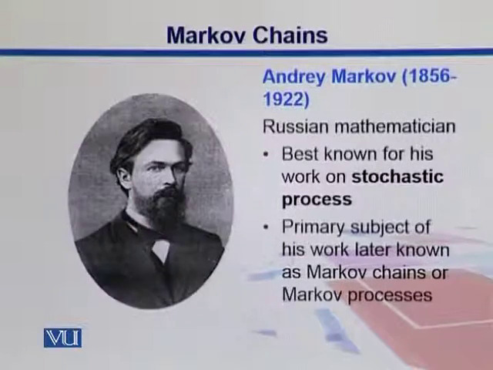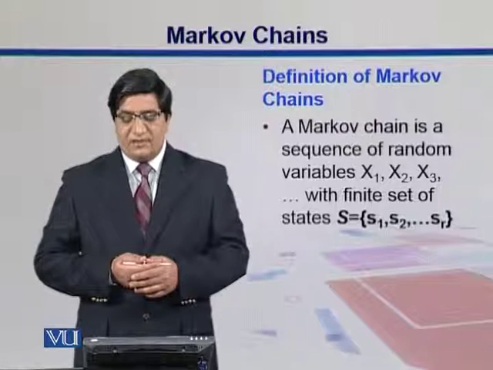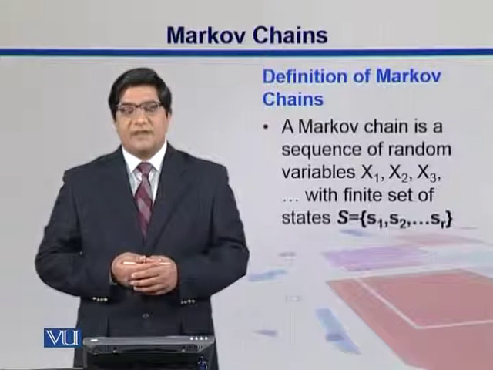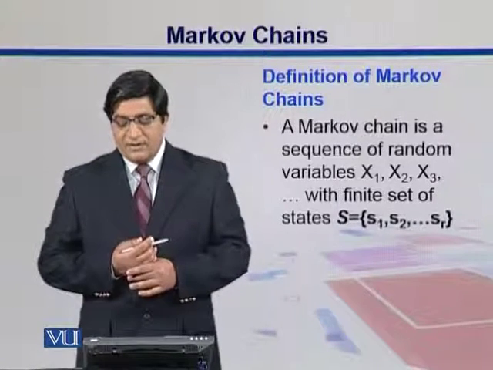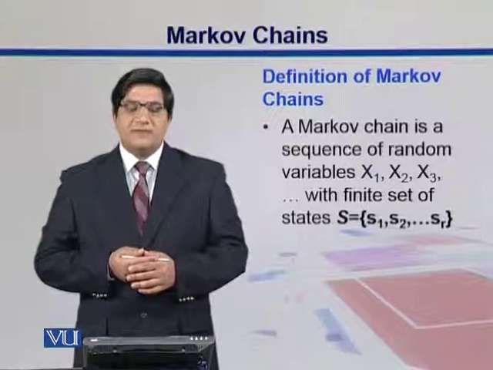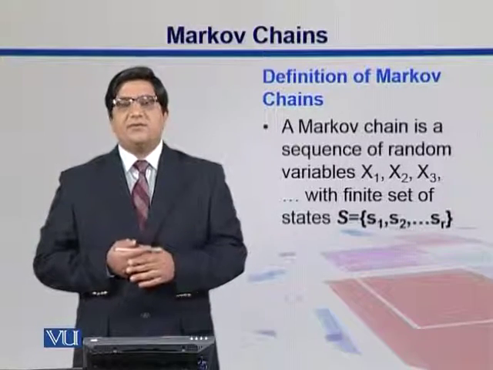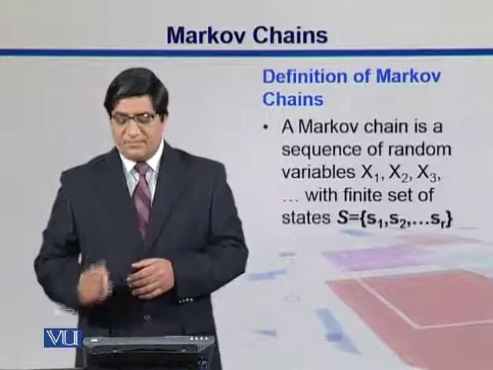Here is Andrei Markov, a Russian mathematician. He is best known for his work on stochastic processes, and the primary subject of his work later on became known as Markov chains or Markov processes. A Markov chain is a sequence of random variables. So we have random variables like x1, x2 and up to x3 with a finite set of states. Those variables are coming from different states. That is the main concept behind this.